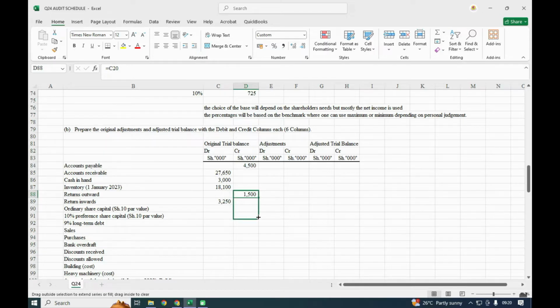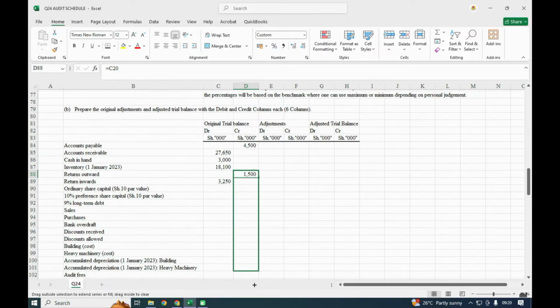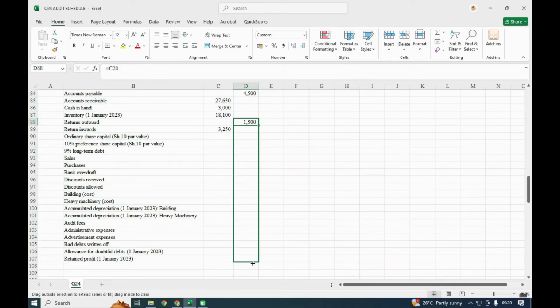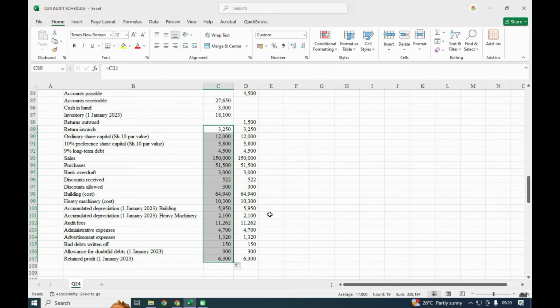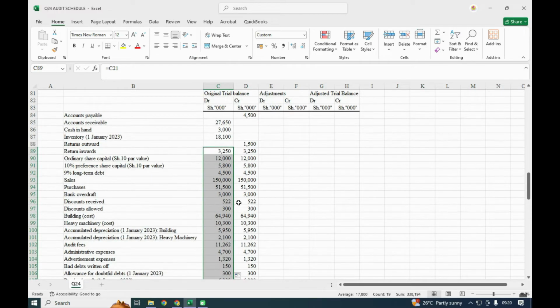There is a shorter way, you can just pick all in that, so that will eliminate going back and forth. So return inward, ordinary, these three up to this point.